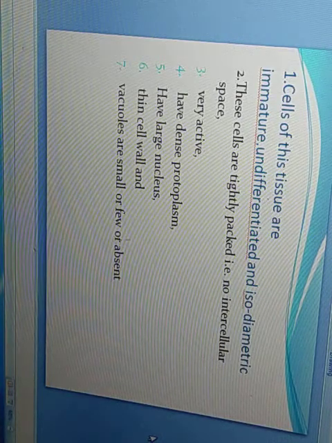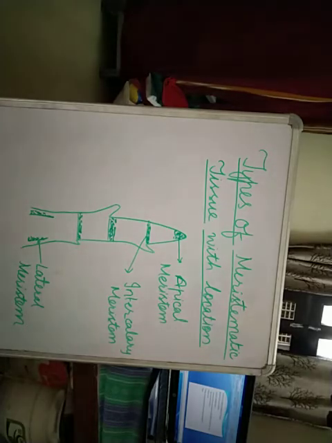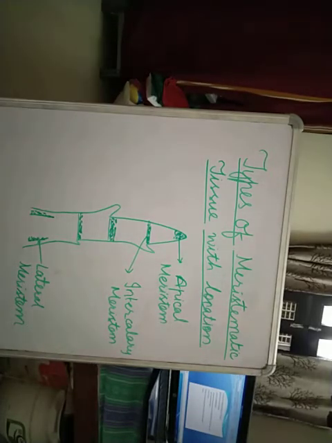Now let's see the types of the meristematic tissue. First one is apical meristematic tissue. It is present in the growing tip region and is responsible for growth of the plant. It is present in the root tips as well as in the shoot tips, or in the growing tips of the stem or root.